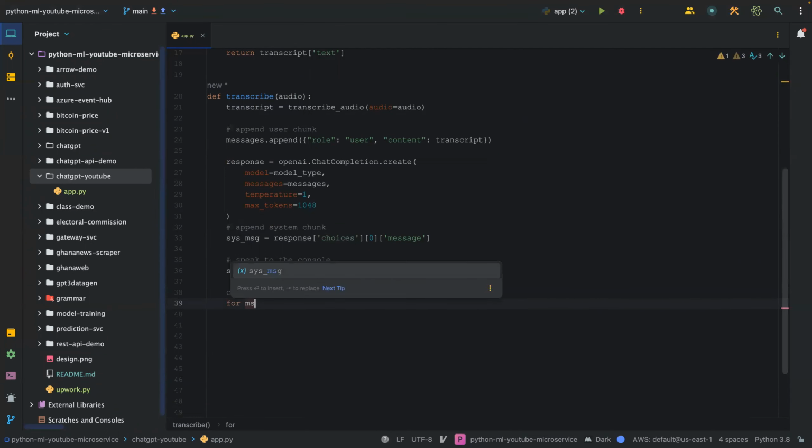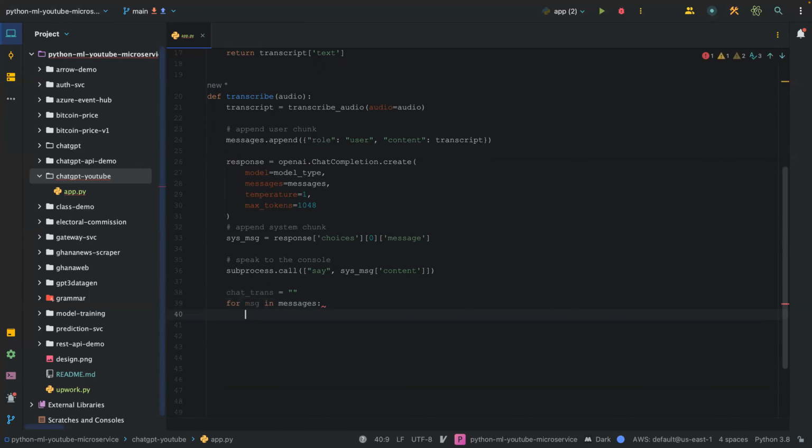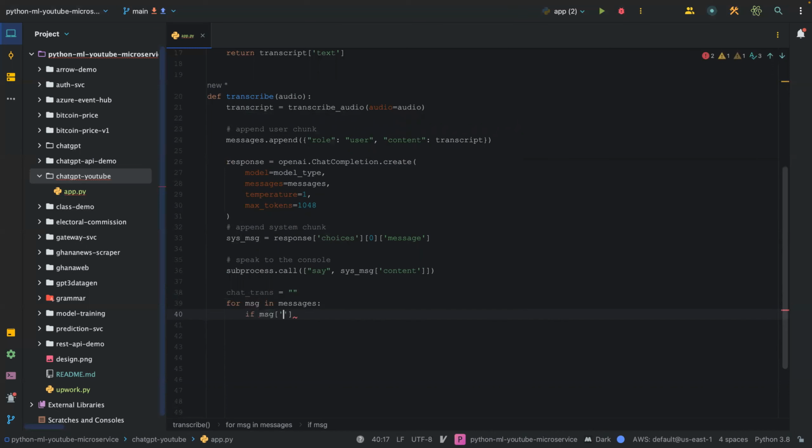And then we say for message in messages, we want to say if message, the role is not equal to system, we want to grab the role and then the content.